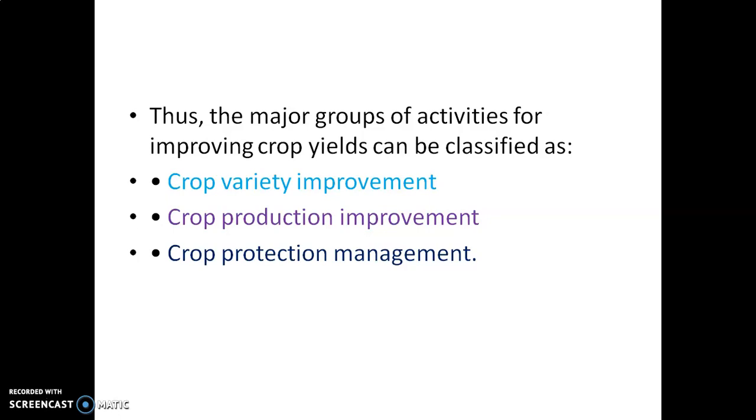First one, crop variety improvement: different variety species can be incorporated into our fields. Then crop production improvement, how we can improve the production. Then crop protection management, which management techniques are required to protect our crop. Today we are going to discuss the first one, that is crop variety improvement.